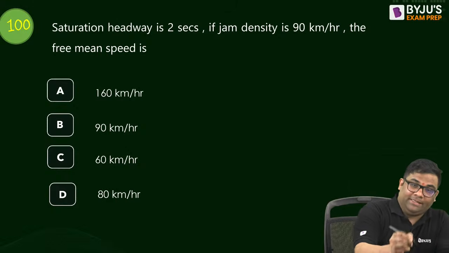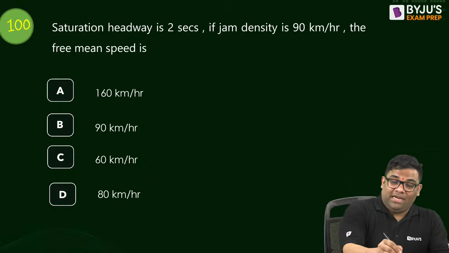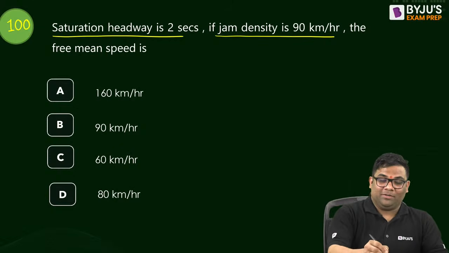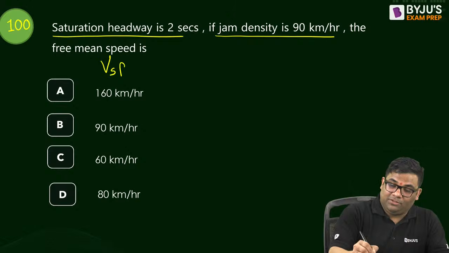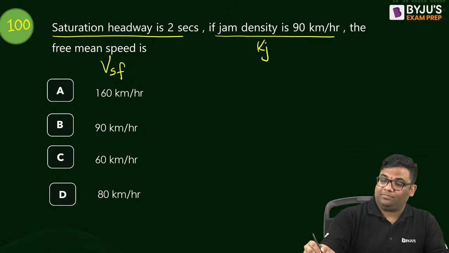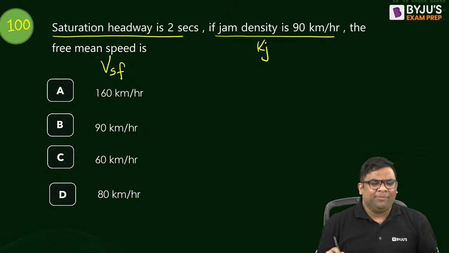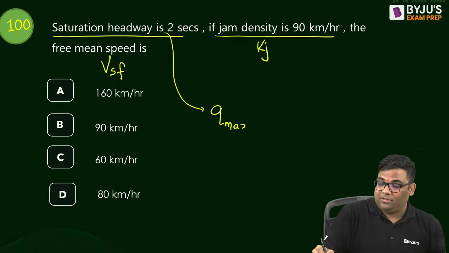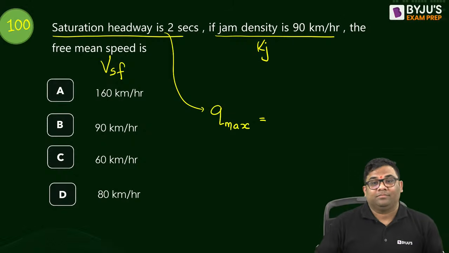Ooh, traffic engineering. Saturation headway is given. Jam density is given. The free mean speed is asked. Come on, ladies and gentlemen, solve this question and give me the answer. I'll give you a hint. From this you can find out the maximum flow and there you can solve the question. Tell me the right answer.